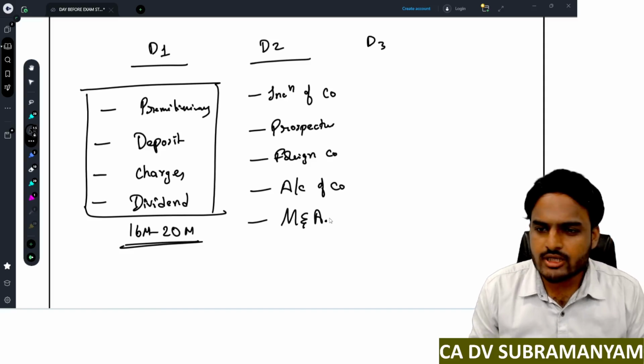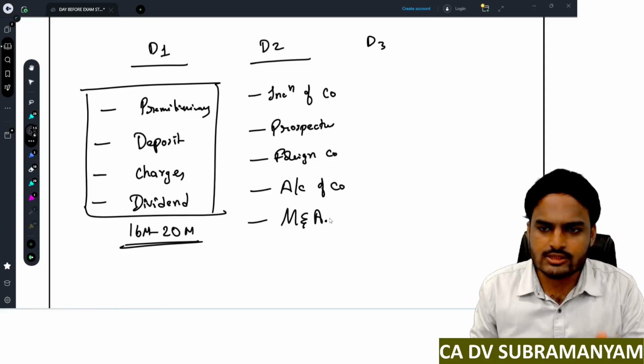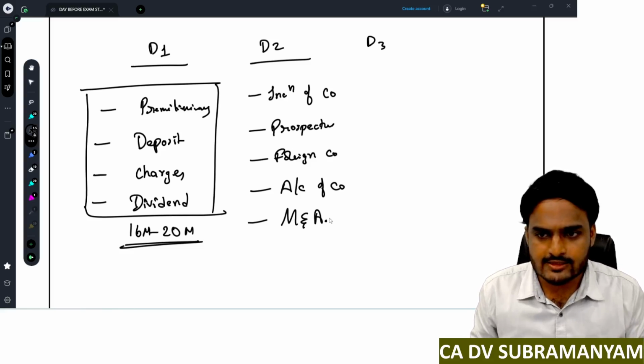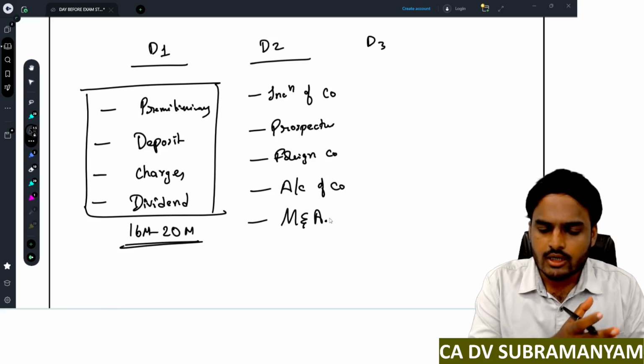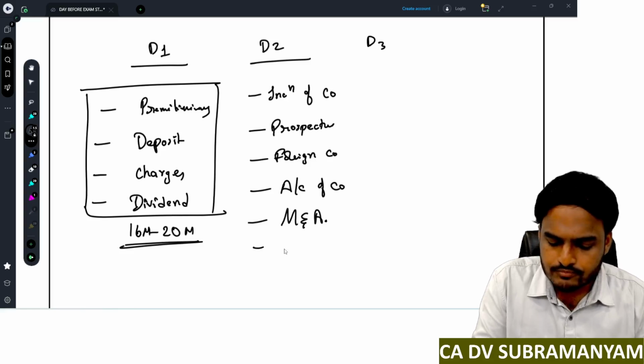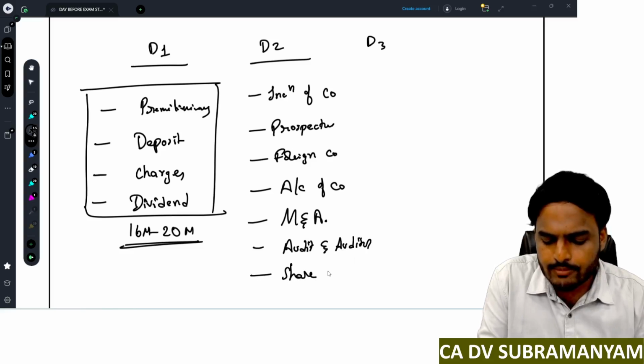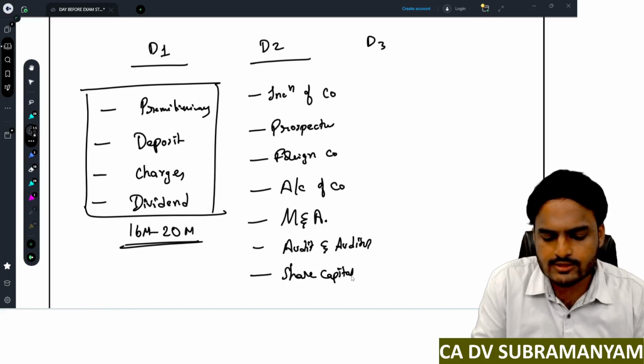In management and administration, I told you, first give priority to the selected topics like proxy, quorum, annual general meeting time limits, extraordinary general meetings, annual returns, minutes. Okay, and then revise remaining concepts if time permits. Next one, audit and auditors. And last, the share capital chapter, share capital and debentures.